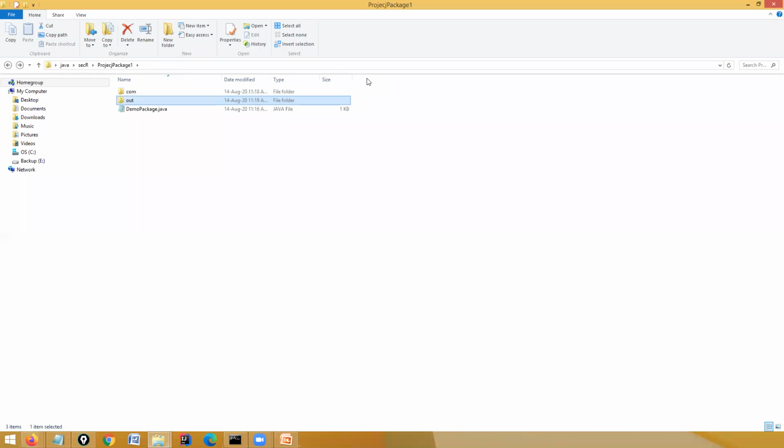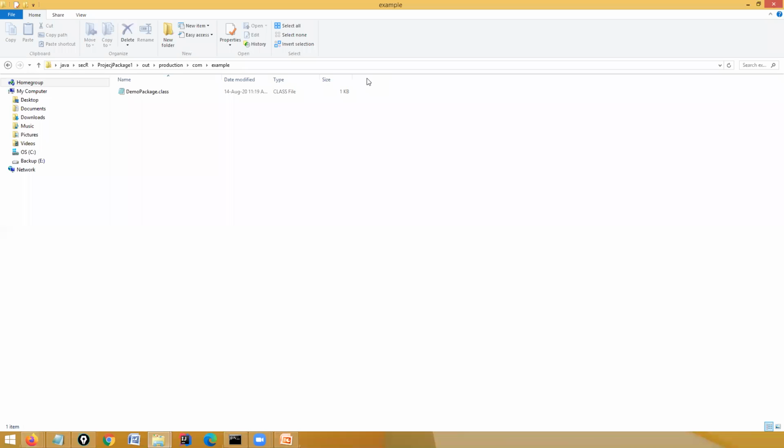See, now out production com example. In this case, if I try to execute, I have to move to that particular base folder.